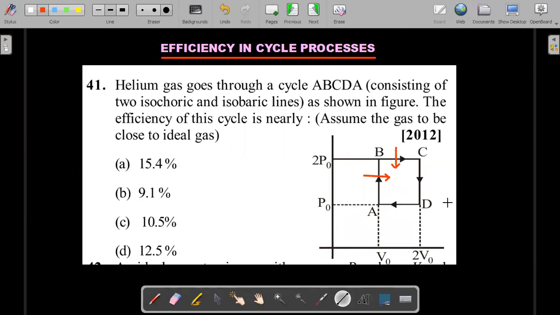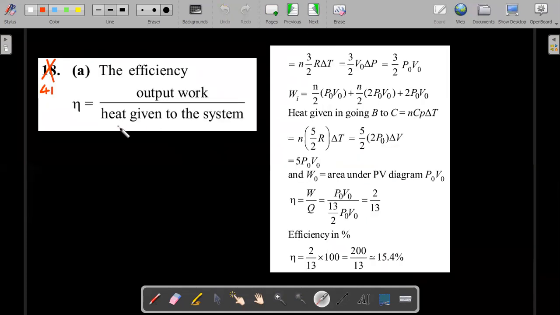But for C to D, because it's constant volume but pressure reducing, that means temperature is reducing, there will be an output of heat, and there will be an output of heat in a similar sense. So all these inputs would be Q ins and outputs would be Q outs. Only Q in should be taken in the denominator. Remember that it is heat given to the system, not total heat. If you take total heat, this will always be 1 because delta U is 0.